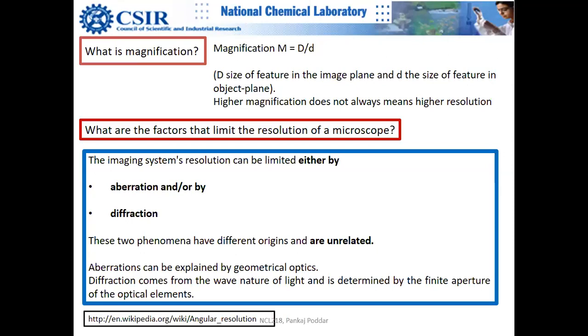So magnification is not the resolution. You can keep on magnifying, but it will be empty magnification. You can do this experiment using your mobile camera. You can take a picture from your mobile camera and keep on zooming over that, and you will see, will you see atoms? No, because that does not have resolution. Even if you keep on magnifying a mobile picture, at some point you will see pixels, right?